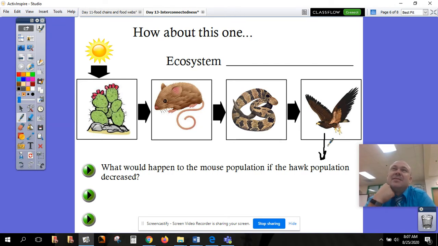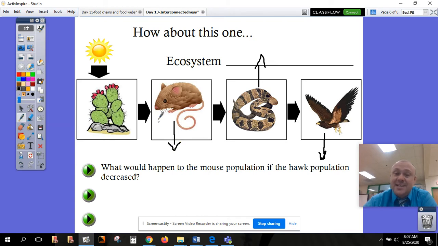So when I think about it, if I'm in an ecosystem and I have less predators, I have less hawks eating the snakes, so there's less of them. That means that more snakes are going to survive, right? So their population is going to go up. Okay, but the question asks what would happen to the mouse population? So let's move down the food chain. Whenever you talk about interconnectedness, you've got to move down the food chain, okay? So if there are more snakes now, because there's less hawks eating them, there's going to be more snakes eating the mice. So as you probably guess, the mouse population is going to go down.